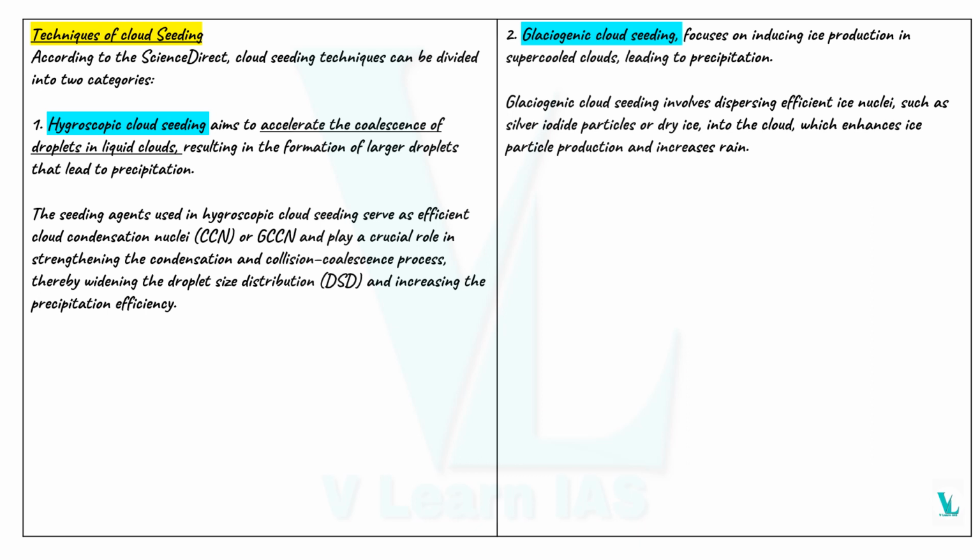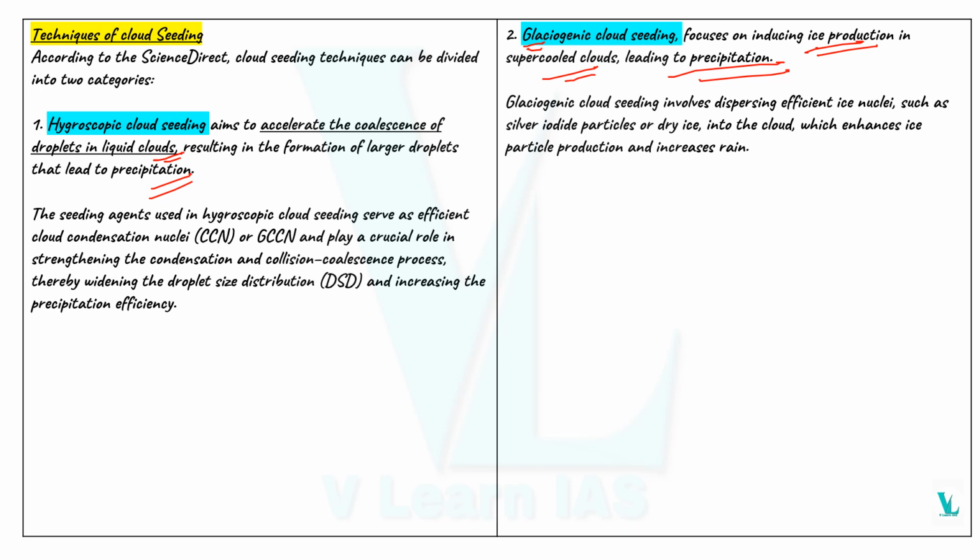From the word itself, we can understand that glaciogenic cloud seeding focuses on inducing ice production in supercooled clouds in order to make precipitation. What do you mean by hygroscopic cloud seeding? It accelerates the coalescence of droplets in liquid clouds in order to make precipitation.